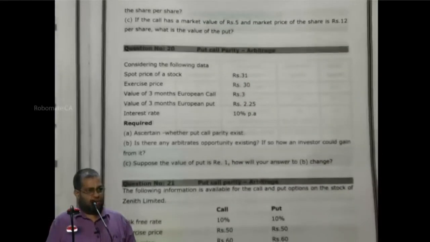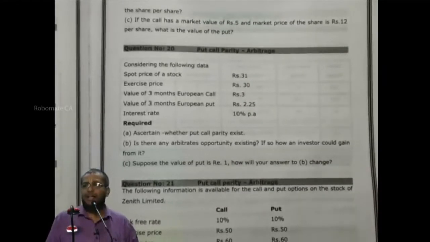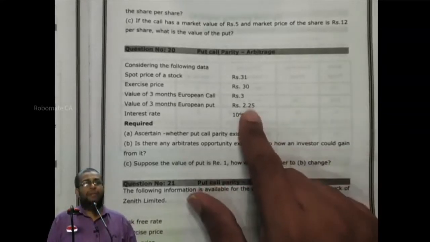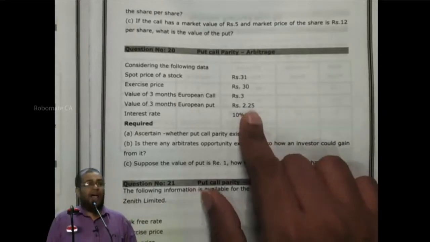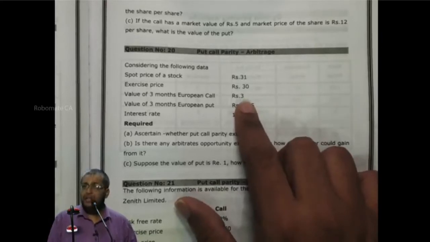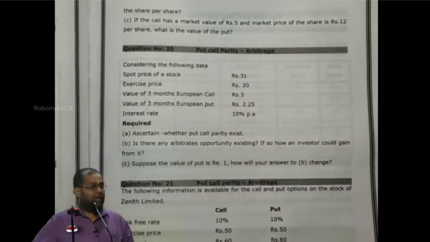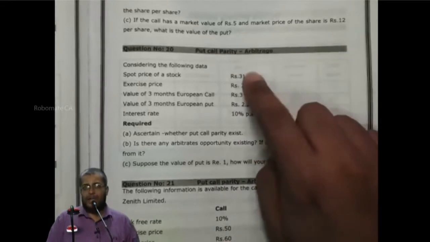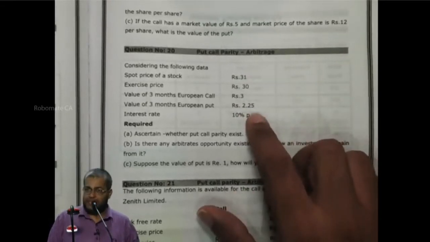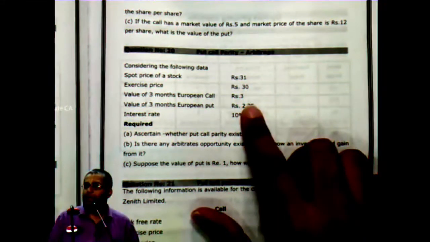I go to the put option, sell the put, at a premium of 2.25, premium received. I go to the call option, buy, amount 3 rupees, premium paid. So I have 2 inflows, 1 outflow: 31 share sale proceeds, 2.25 put premium received, 3 rupees call premium paid.